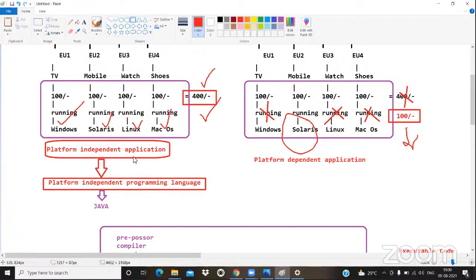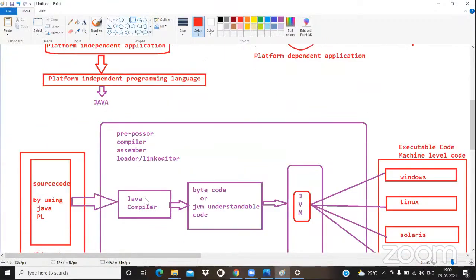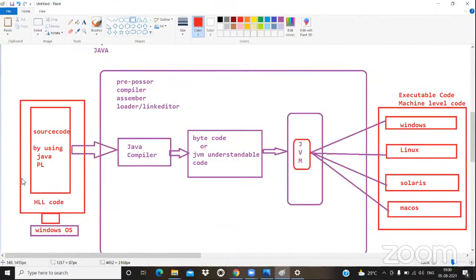Then how does Java become a platform independent programming language? Very simple. The reason is, whatever application we develop, that application can be running in all OS. This is the external explanation. That means the overall way of explanation.